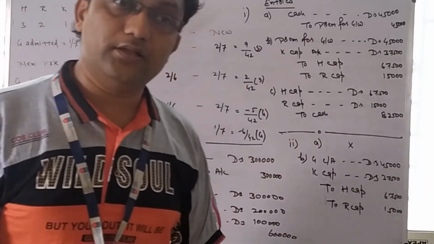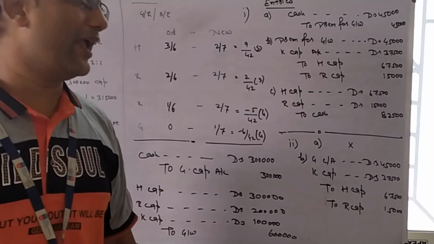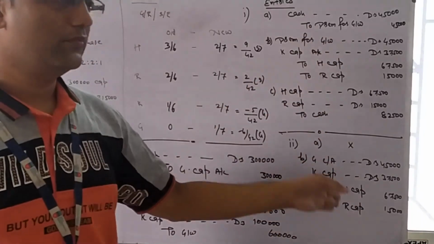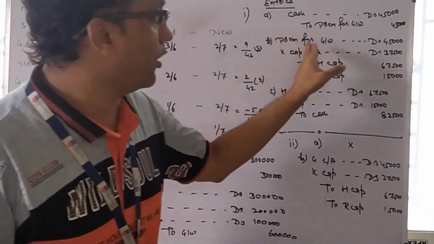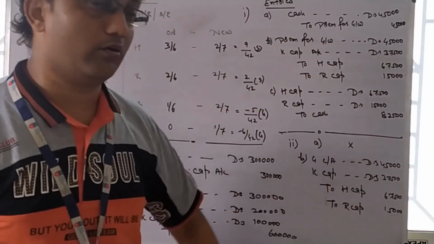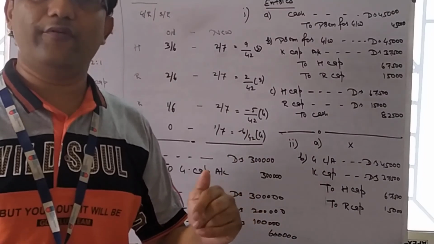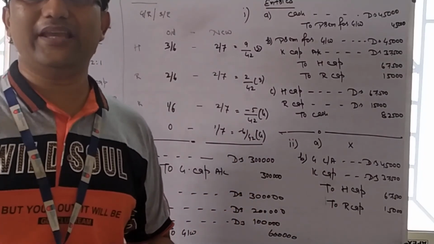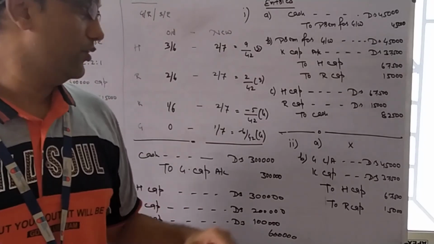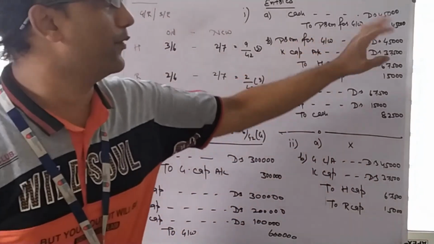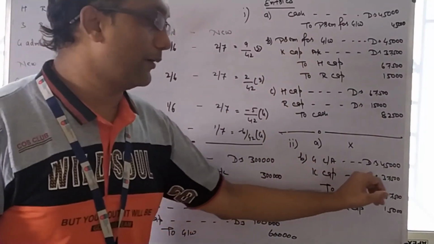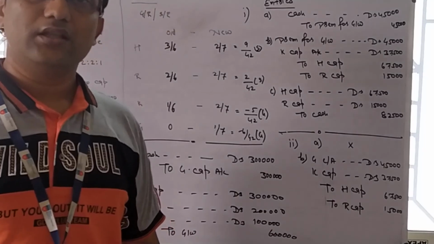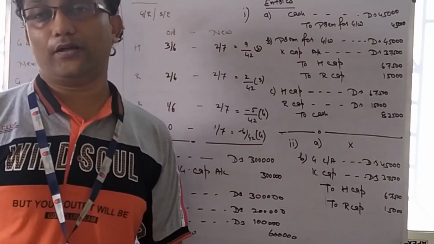The first entry will not be there. The second entry will be the same as the adjustment or distribution entry. Instead of premium for goodwill, I am writing G's current account. He is not bringing it in, so I will take it from his current account in future. Whenever he gains anything in future, we will take it from that. So G's current account debit instead of premium for goodwill. K's capital account debit is the same, to H capital, to R capital, the same. This is how we deal with the goodwill part.